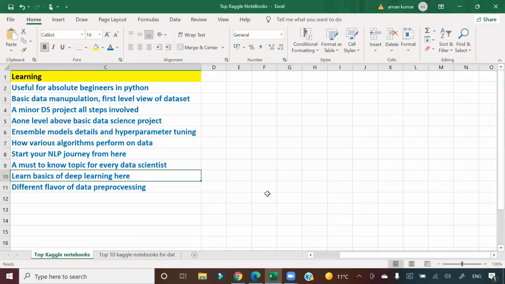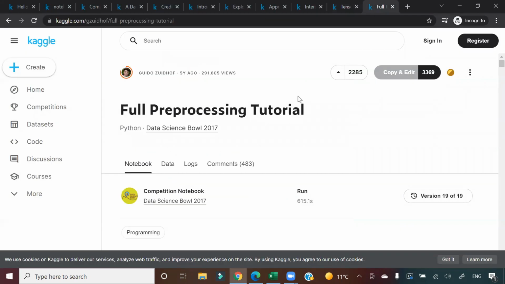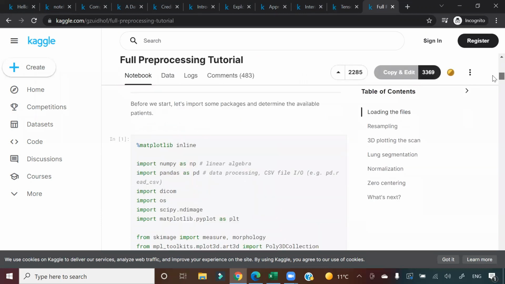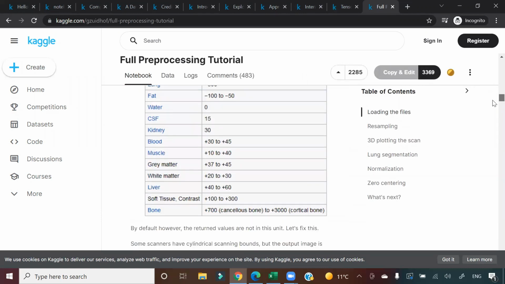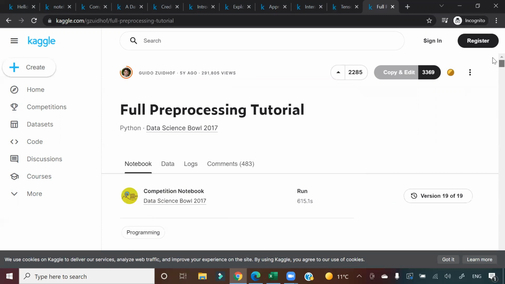One more notebook I want to put here, a different flavor of data pre-processing for CNN kind of algorithm. Okay. If you want to get a different flavor of what data pre-processing can be done before feeding your data to a CNN kind of model, right? So all those data pre-processing techniques will be shown here with some example data. Okay. This is again a very, very good notebook.